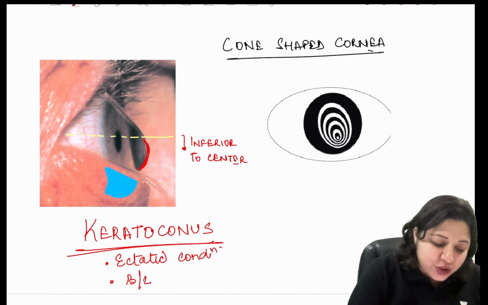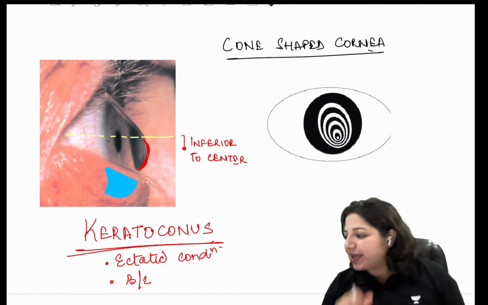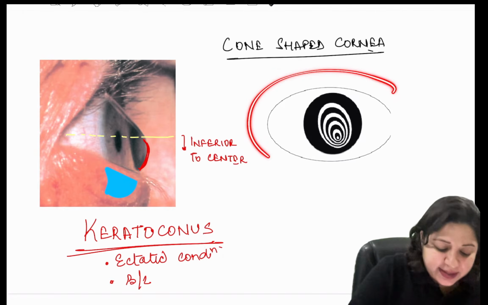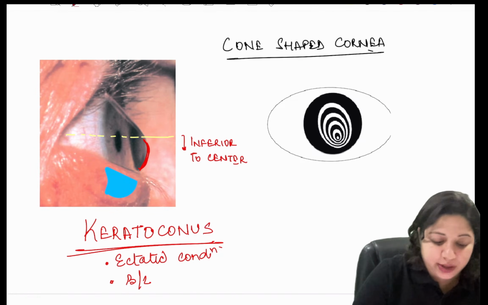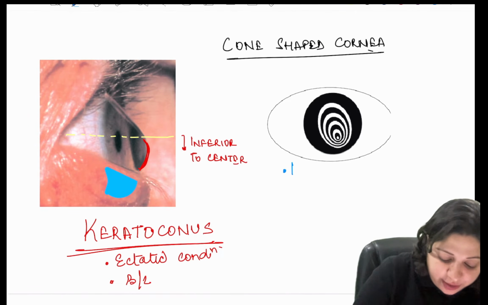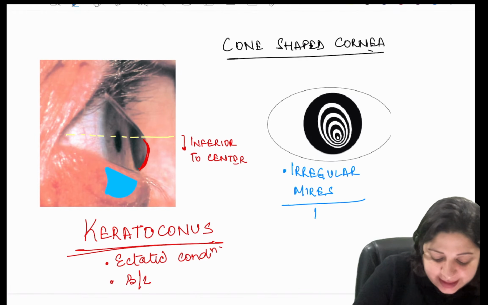Can anyone tell me which investigation is shown here? Where you get to see irregular mires. You get to see irregular mires in keratoconus. So which investigation is this?